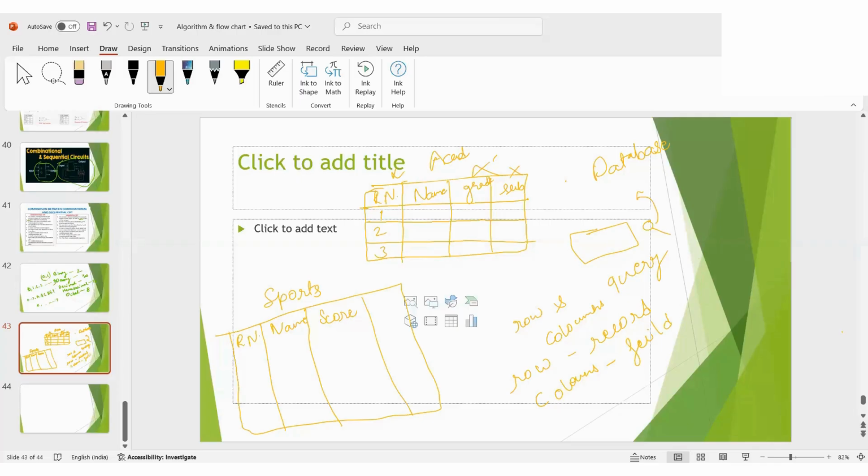Here, if we take an example, in a library database, a table might include fields like the book title, author, and the availability of the book. If you issue that book, it will be marked as not available right now.